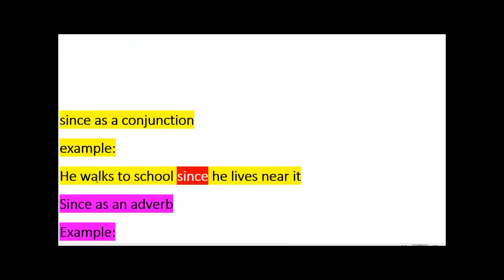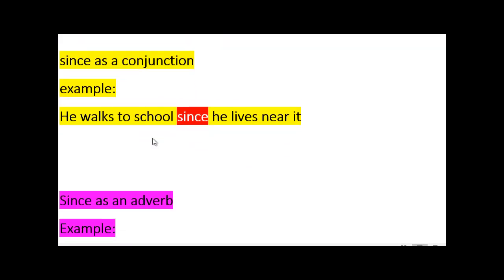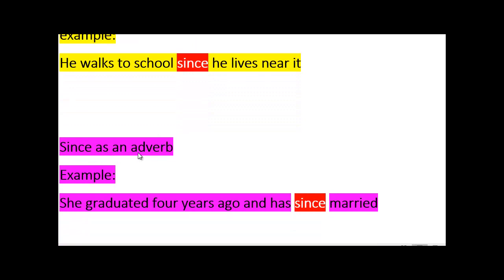For example, he walks to school since he lives near it. So since here is used as a conjunction to link the two parts. Since here is almost like because: he walks to school because he lives near it. So that's a conjunction.